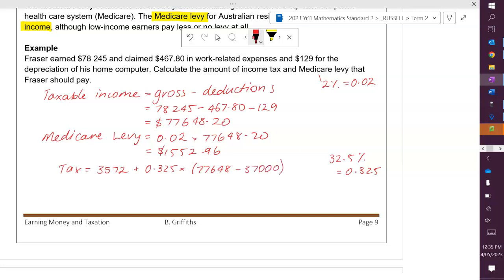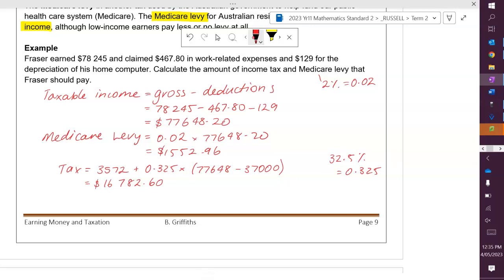So that would have been 37,000, because it's every dollar above 37,000 that we're paying this 32.5% on, or 32.5 cents. So if we calculate all that, that tells us that we need to pay $16,782.60 in taxes. Okay, and then we also have to add on that Medicare levy.